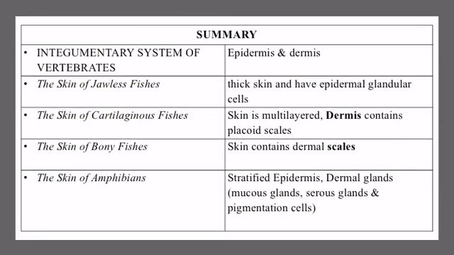The skin of bony fish contains dermal scales. The skin of amphibian is stratified. They have stratified epidermis, and dermal glands are present, like mucus gland, serous gland, and pigmentation cells.